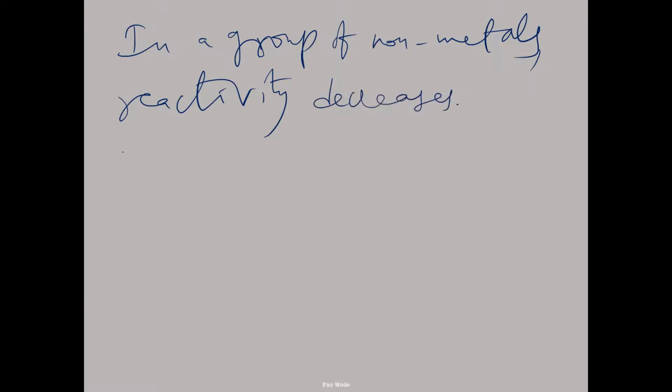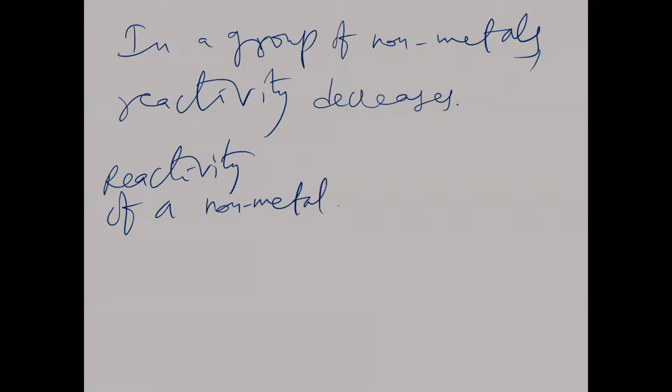The reason is that the reactivity of a non-metal is directly proportional to electronegativity. If the electronegativity of the element is greater, the reactivity of the non-metal is greater. In a group of non-metals from top to bottom, electronegativity decreases. When electronegativity decreases, the reactivity of non-metals also decreases.